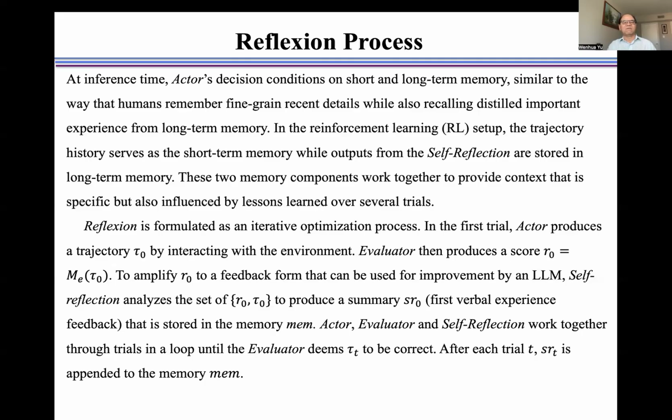To amplify r_0 into a feedback form that can be used for improvement by a large language model, self-reflection analyzes the set of r_0, tau_0 to produce a summary sr_0 that is stored in the memory, mem.